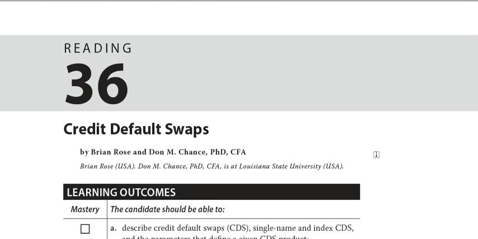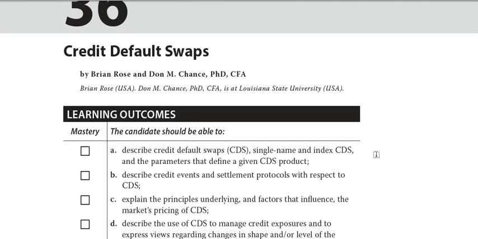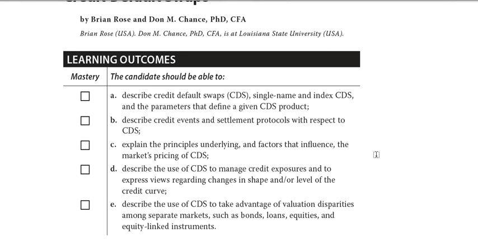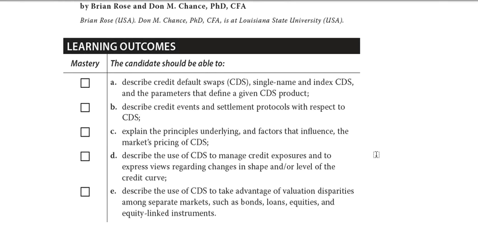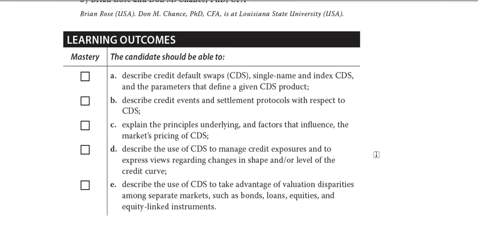Now, to understand a credit default swap, we must first segregate the chapter. I have the learning outcome page over here. We have 5 learning outcome statements in this chapter, so we are going to divide this chapter into 5 sections. Namely, all these 5 LOSs will be the 5 sections of this chapter. In each video, we are going to cover each section in detail.